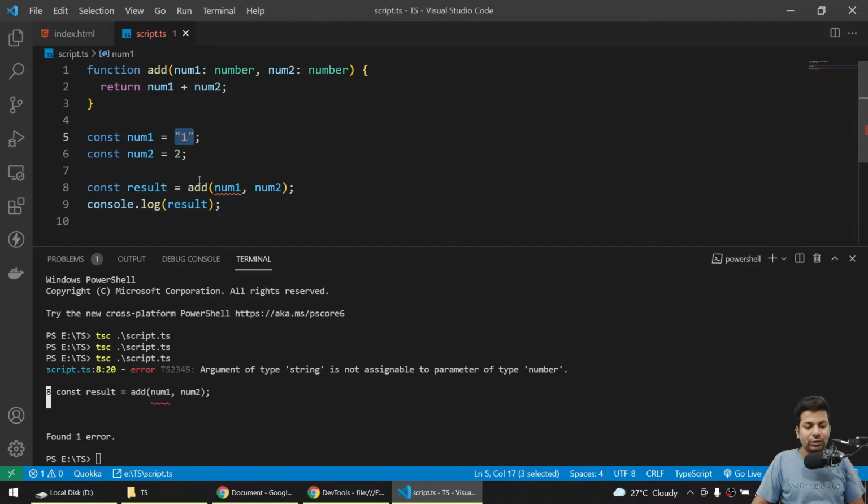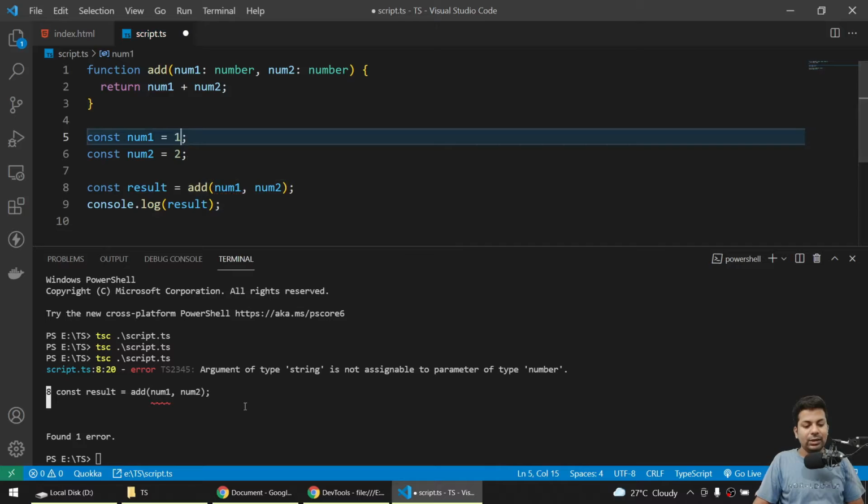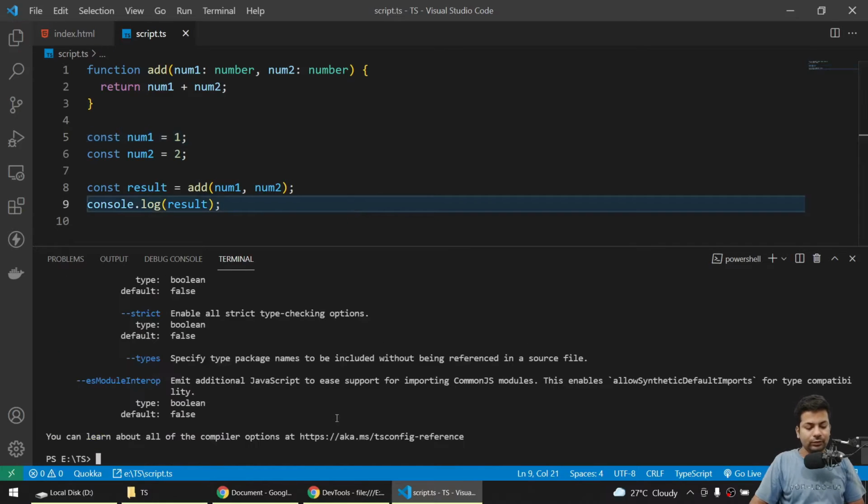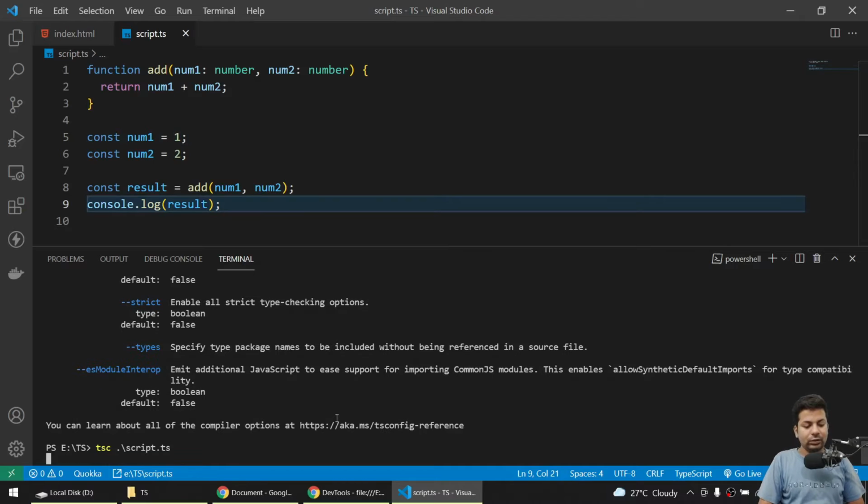Okay, so I'll change it back to number. Now I have to save it, and if I compile, everything's fine and there is no error.